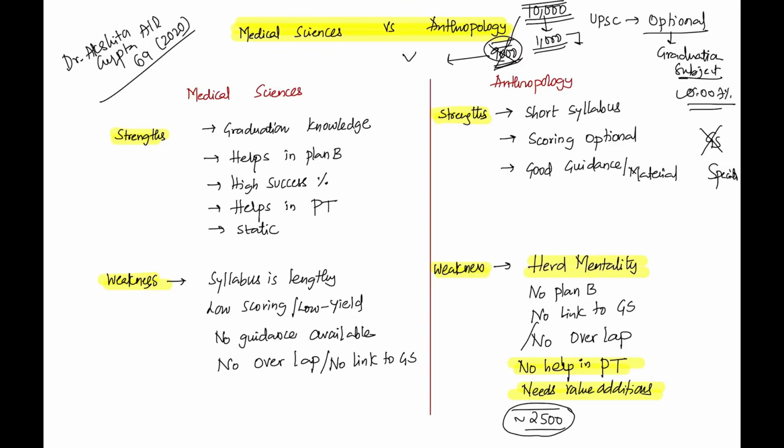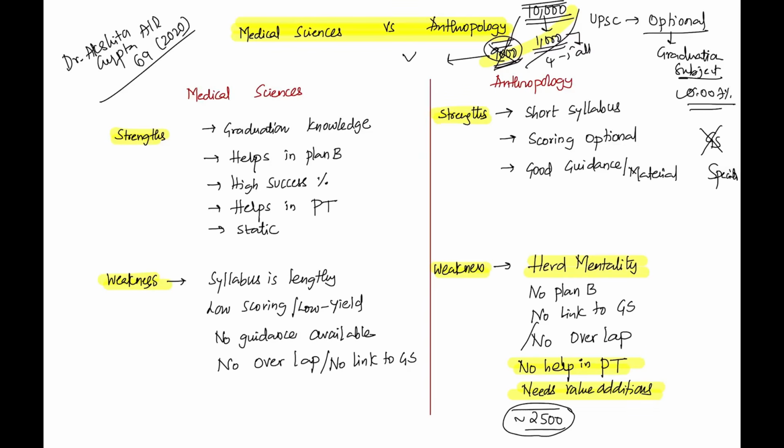It can only be put into good use if they retain their graduation knowledge. But it takes 4 to 5 attempts of UPSC. They easily give 4 to 5 attempts. Then if you don't choose your graduation knowledge as your optional, slowly it drains off and they become irrelevant in the current competition. So that's why optional is still there in UPSC.